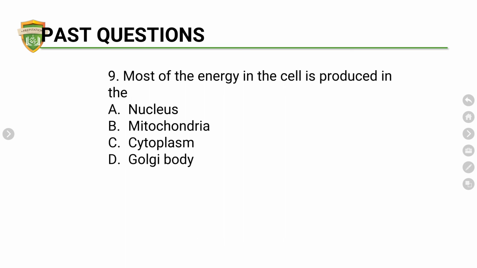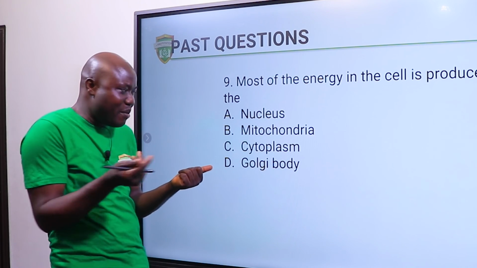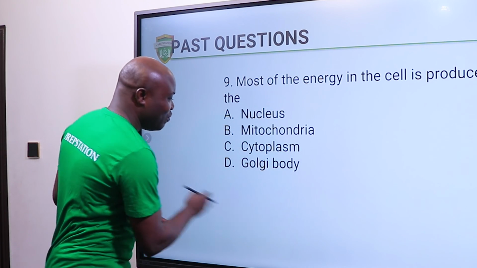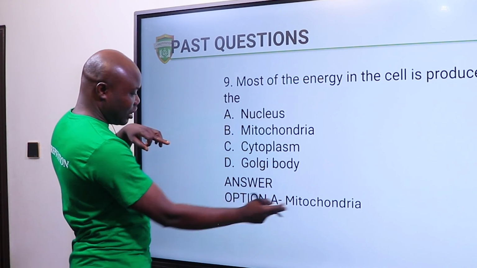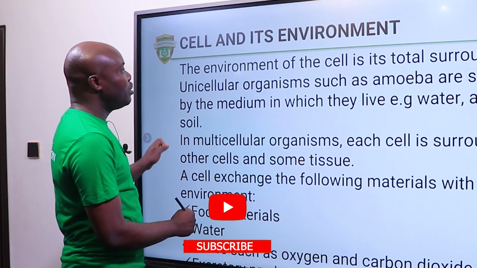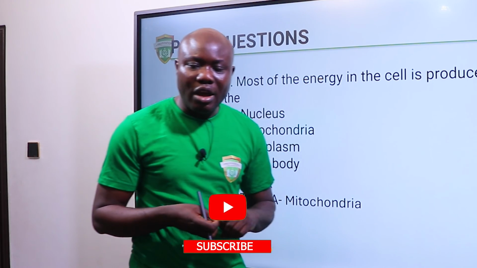Now, most of the energy in the cell is produced in the, I told you earlier, and I said there's a particular organelle here that the nickname is powerhouse. Can you remember? Mitochondria. So our answer is B. Yes. Our answer is B, mitochondria. Okay, so we'll pause now, then we'll come back and continue later.